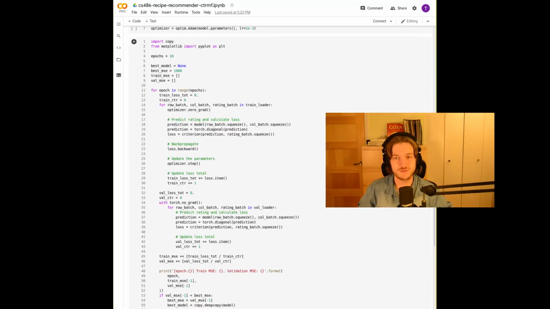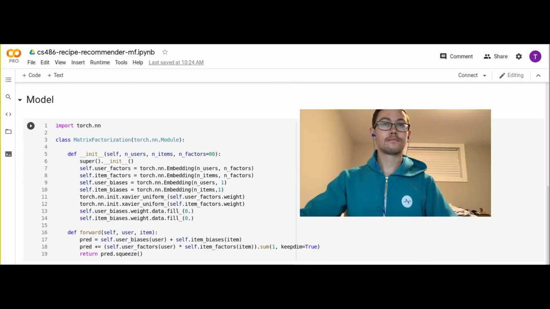After that, we just set up a typical PyTorch training cycle using Adam as our optimizer and mean squared error as our loss function, and we performed our training. We also implemented basic matrix factorization to serve as a baseline for comparison. We used the same dimensions for the latent feature space in both models, the same optimizer, and tuned the learning rate to achieve the best results.